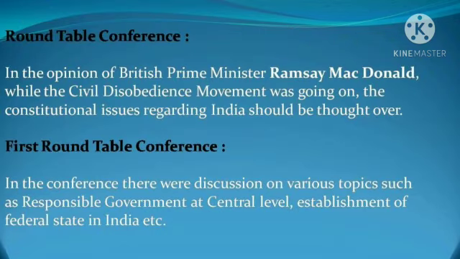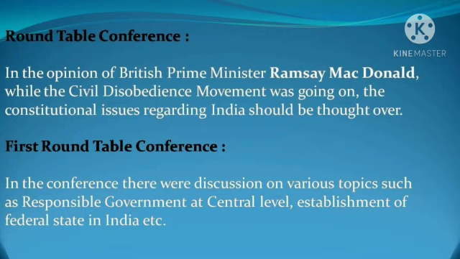The British Prime Minister Ramsay MacDonald was chairman of the Round Table Conference. He was of the opinion that while the civil disobedience movement was going on, the constitutional issues regarding India should be thought over. So for this purpose, he organized a conference at London. From 1930 to 1932, 3 Round Table Conferences were organized.